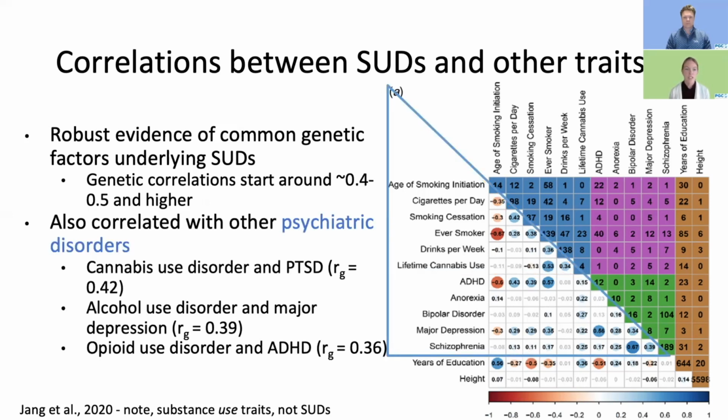We also see that substance use disorders, and in this case, substance use traits, are correlated with other psychiatric disorders. In the cannabis use disorder GWAS, we saw a significant genetic correlation with post-traumatic stress disorder. Alcohol use disorder and major depression are significantly correlated. And with opioid use disorder, we see a significant genetic correlation with ADHD.